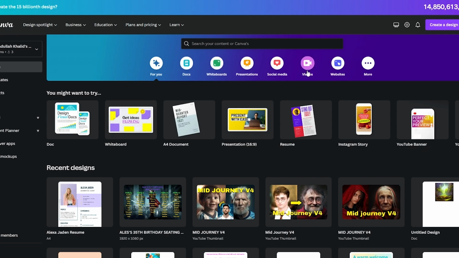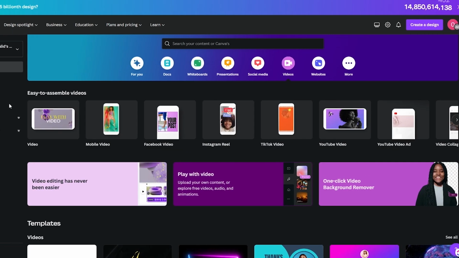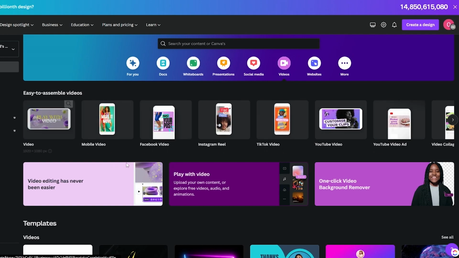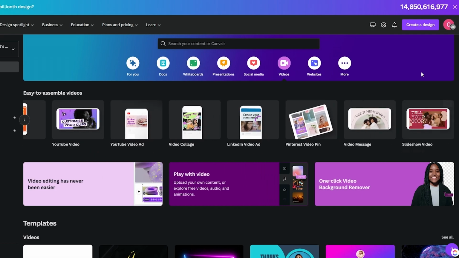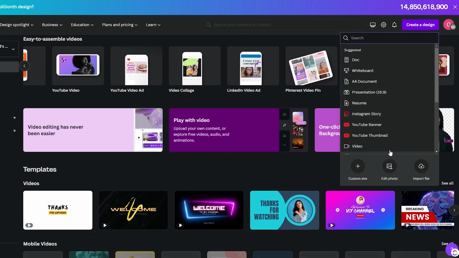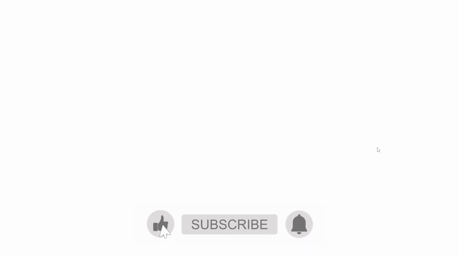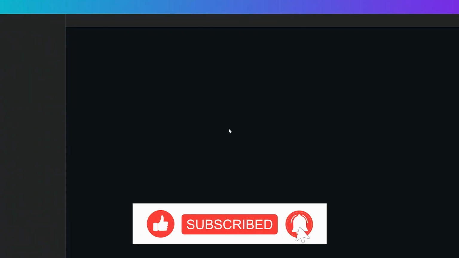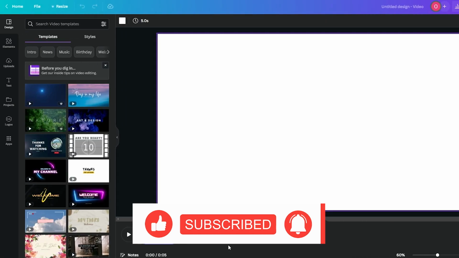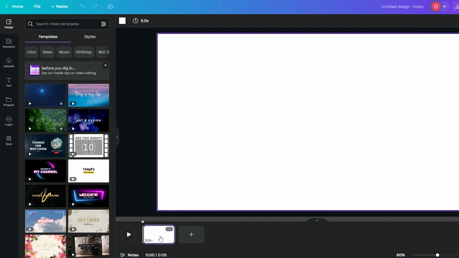And it's really amazing. If you click on the video option right here, you get a bunch of different options. You can create a blank video, you can create an Instagram reel, Facebook photo, Facebook video, whatever you want. Or you can just simply click on create a design and use one for you. Over here we have a video as well, 1920 by 1080p. We're going to use that. We're going to open it up in the tab right here, and we're going to start editing our video. Over here we have a 5-second clip. We can extend it as well however long we want.